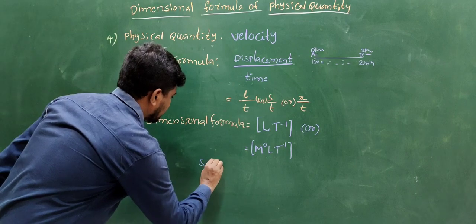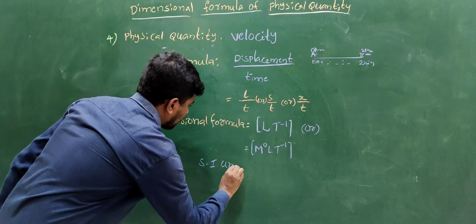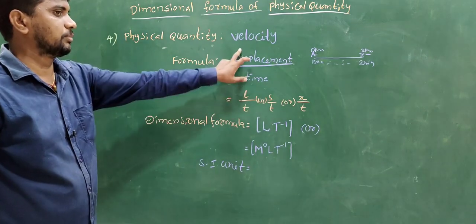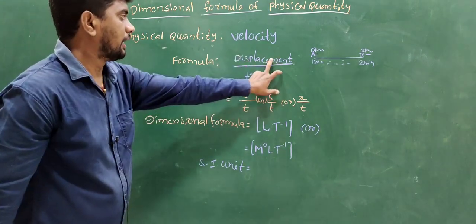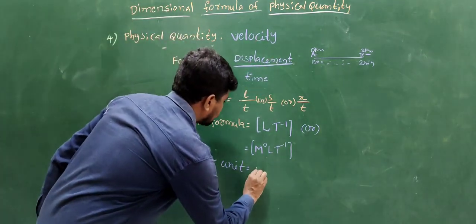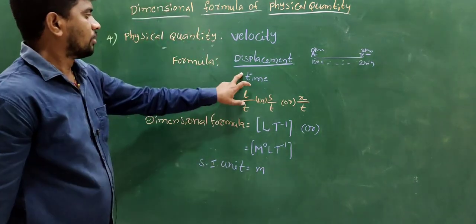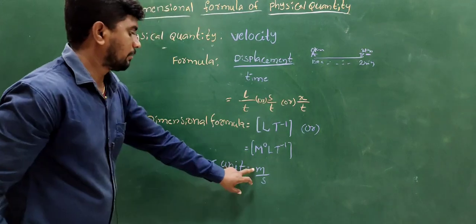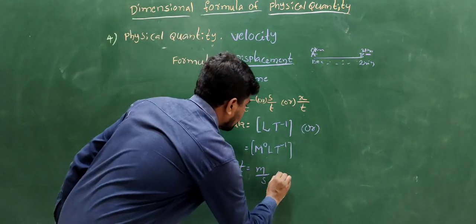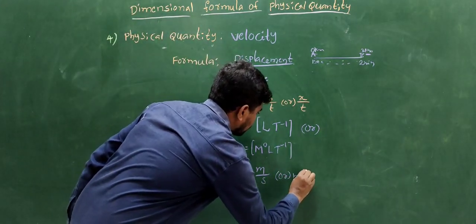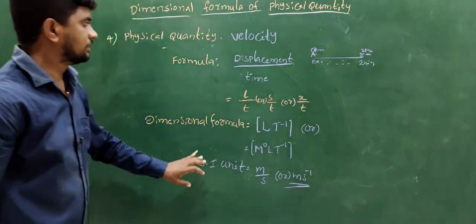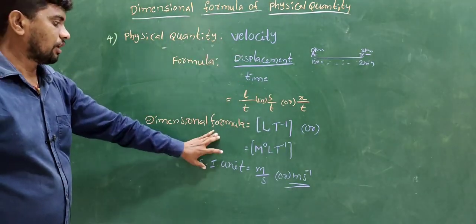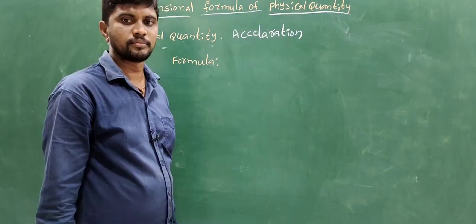Next is the SI unit of velocity. The SI unit of displacement is meter, divided by time, whose SI unit is second. So meter by second, or m s to the power of minus 1. This is the physical quantity of velocity: the formula, dimension formula and SI unit.